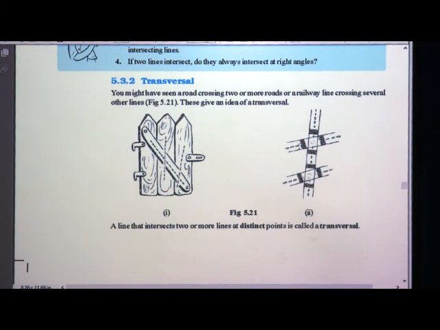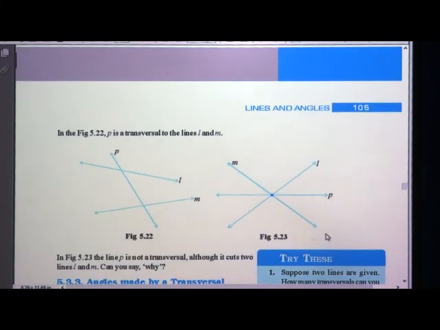Here we have only two lines, and here we have three. So this line P is a transversal to L and M.